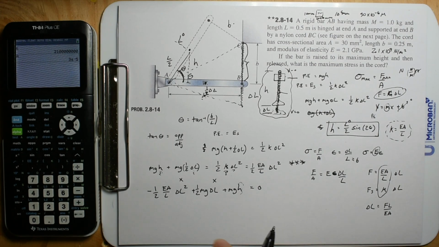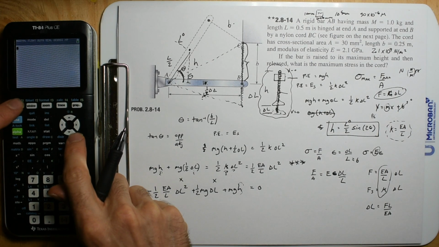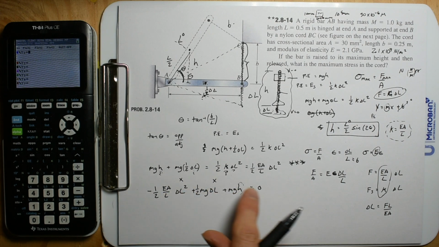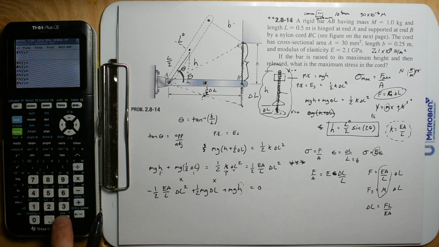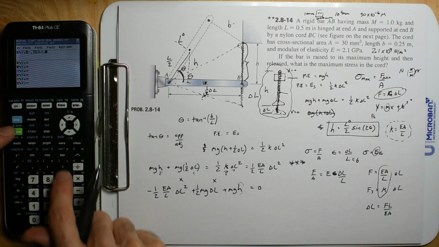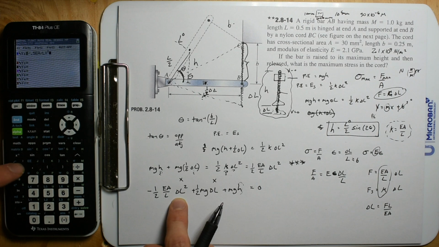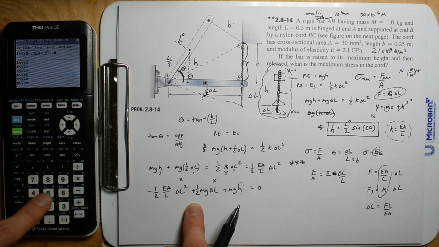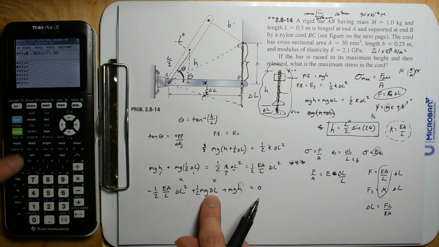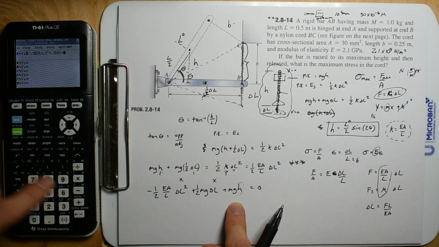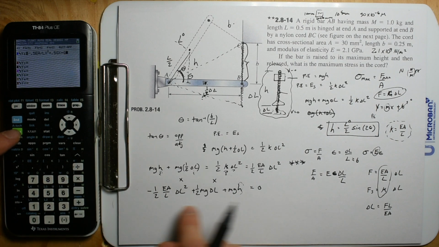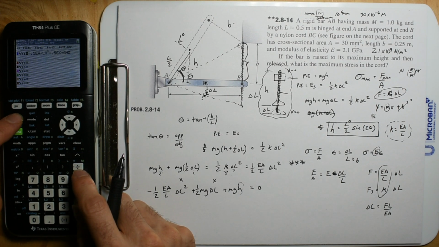Alright, so let's solve this. I think the easiest way to solve a quadratic without messing it up, especially with big and little numbers, is to do this. We're going to have negative 0.5 alpha E, alpha A divided by alpha L, and then x squared. Then we're going to add 0.5, M is just 1, but we have alpha G, and then x. Then plus, M is just 1, but we have alpha G, and then I'm just going to put alpha H so I don't mess it up.